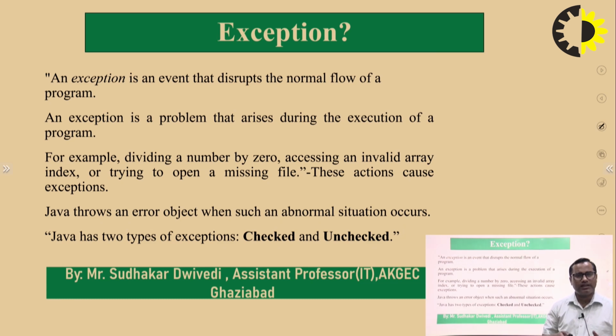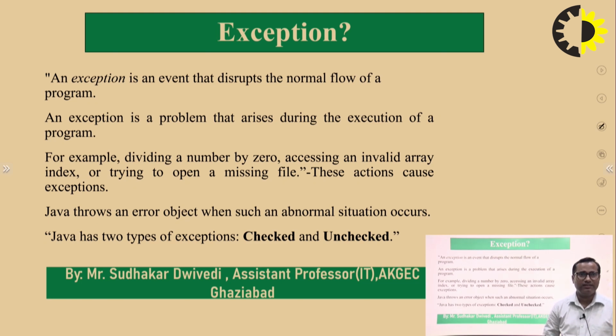If we want to access an array beyond its index, that may also cause an error in the program. If we are trying to access a file that does not exist, that may also cause a condition that causes some error, right? So we can define an exception as a condition that causes some errors.